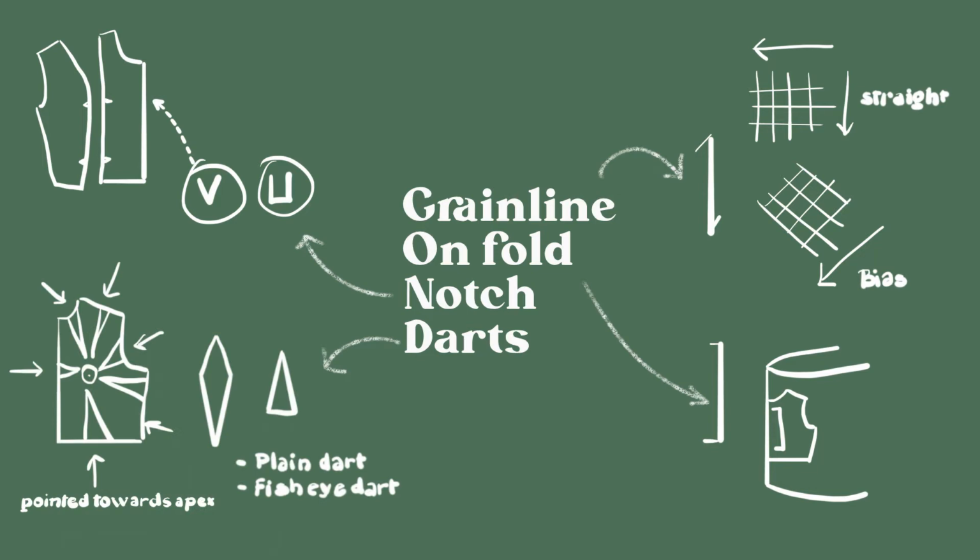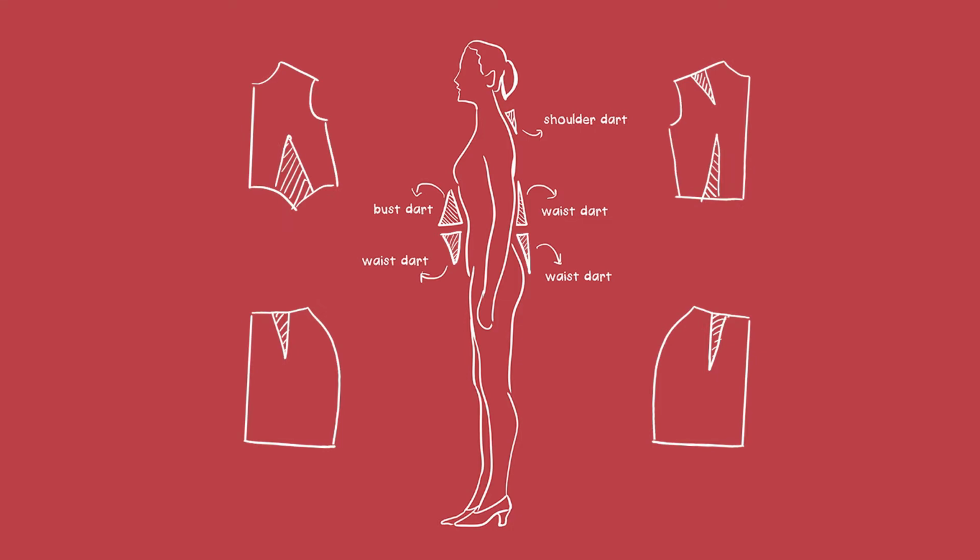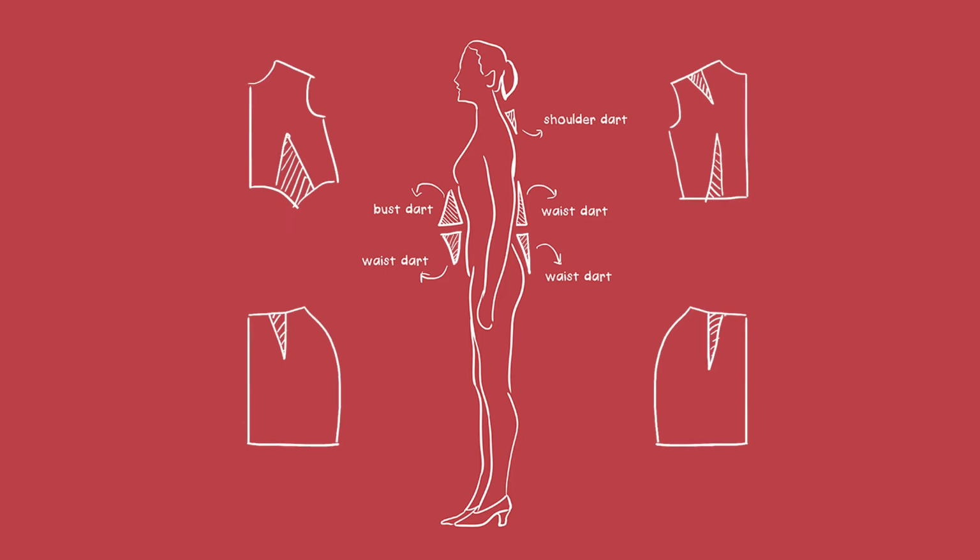Dart. It is the dart that converts a 2D pattern into a 3D garment. A dart is the excess fabric that you remove from the pattern in order to make it fit your body curves. A dart can mostly be found in two shapes: the V dart and the fisheye dart. Dart intake and dart placement are two different important things that you need to take into consideration while you are including darts in your patterns.